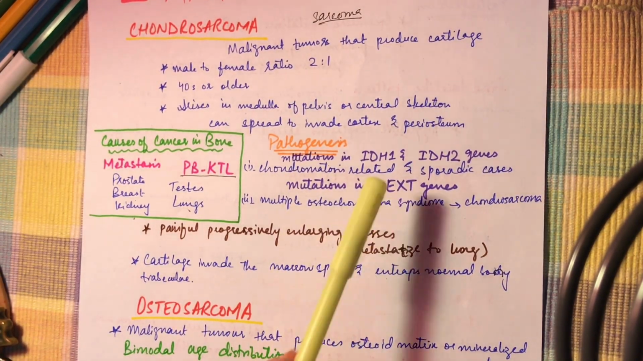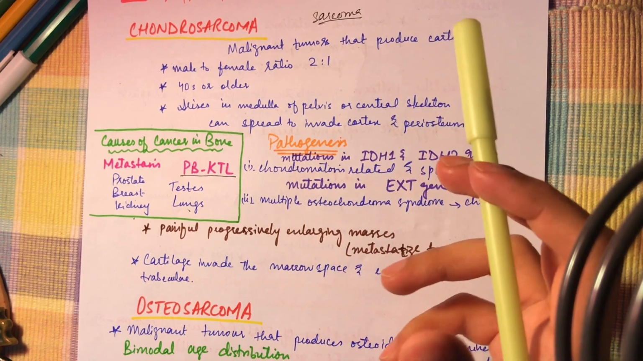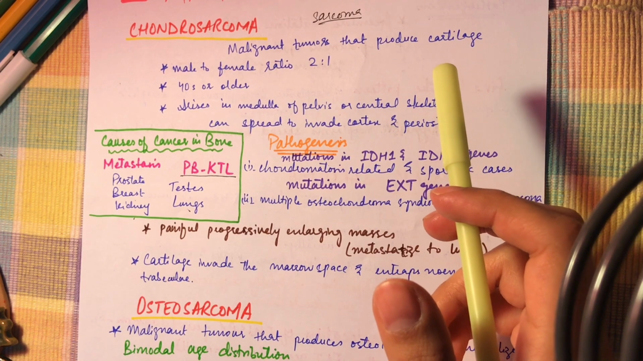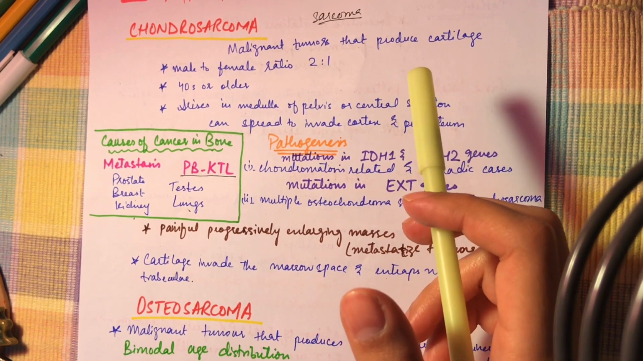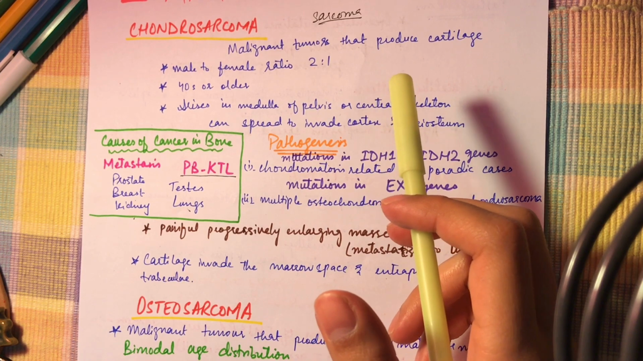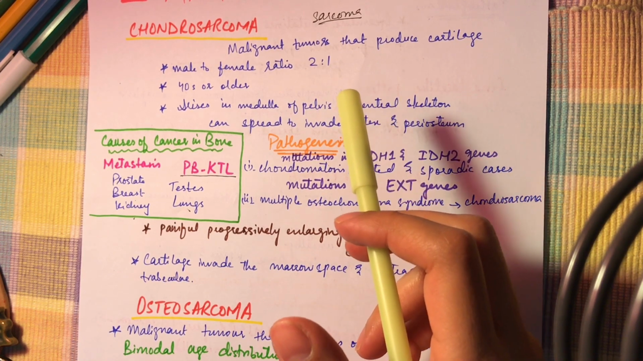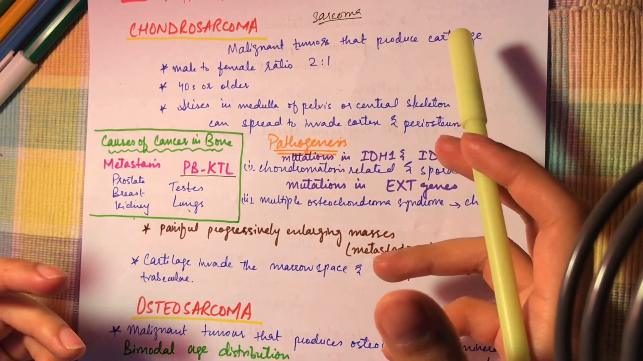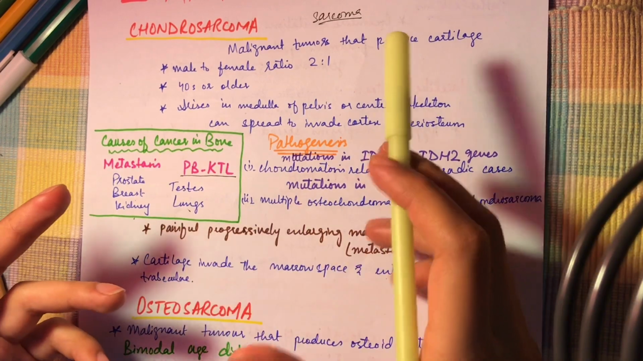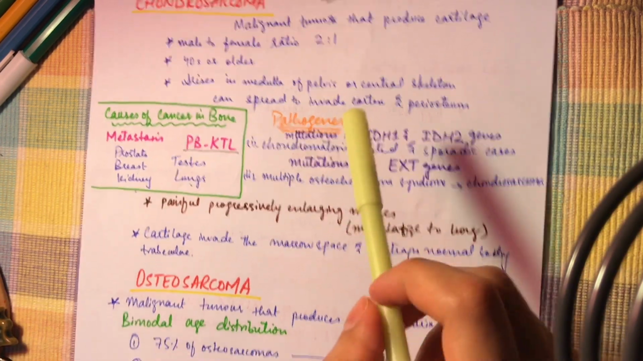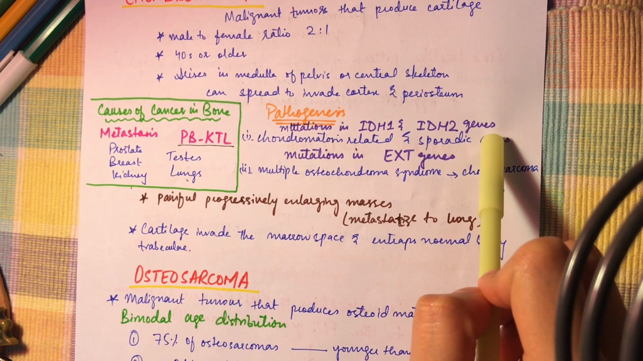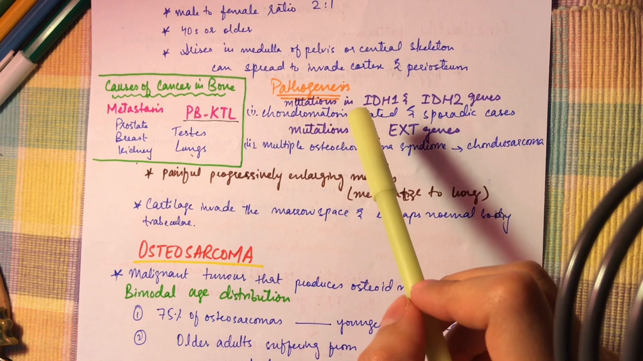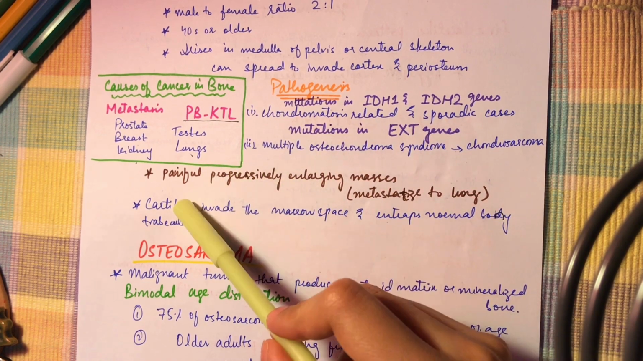As for the mutations in the EXT gene, I've already told you that there are two types, EXT1 and EXT2 genes. These genes encode the enzymes that synthesize the heparan sulfate glycosaminoglycans, and the reduced or abnormal glycosaminoglycans prevent the normal diffusion of the hedgehog factor and lead to the disruption of chondrocyte differentiation and skeletal development. I have already discussed these two genes in my previous video. Just check it out.